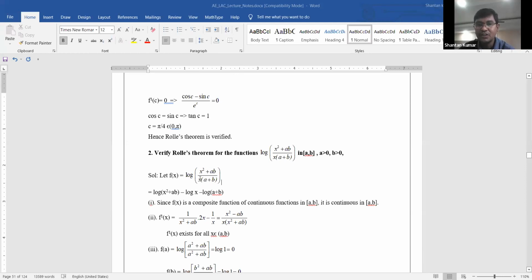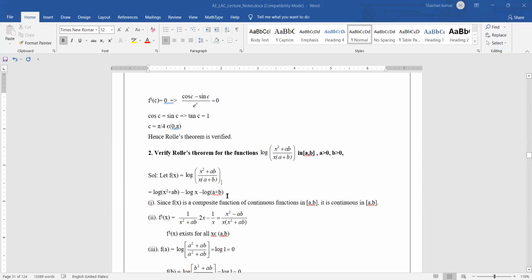It is a division of numerator and denominator, so log of a by b equals log a minus log b, that is log of x square plus ab minus log of x into a plus b.